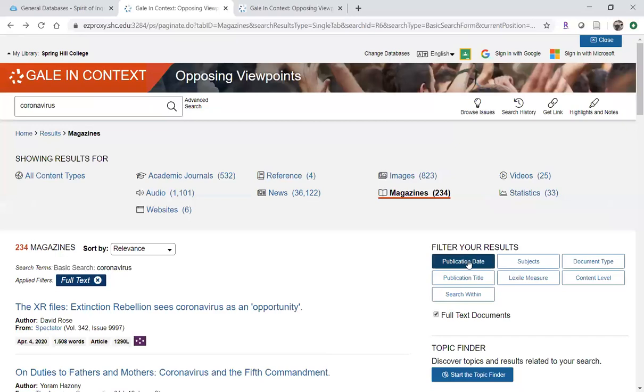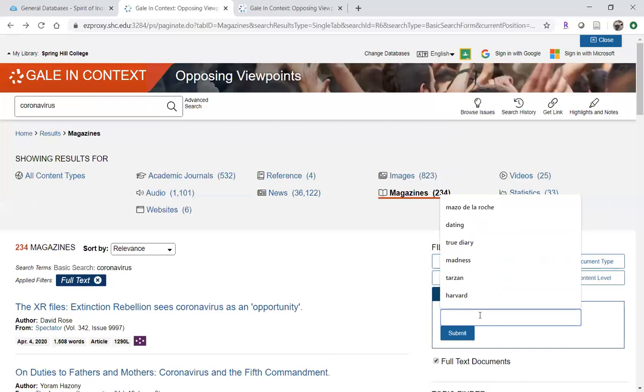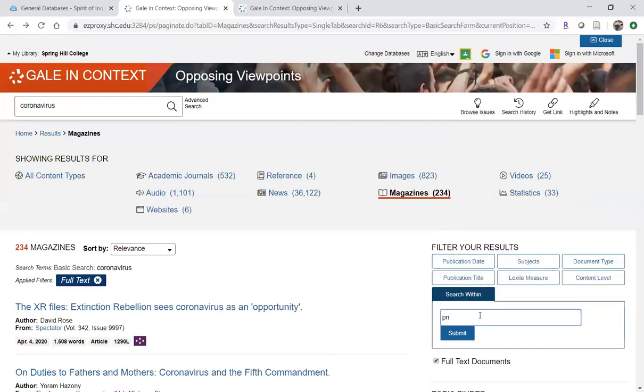We mentioned publication date might be useful, document type might be useful. You can search within. Let's see if we get any good results here. Now we are searching within all of these magazine articles that came up for a coronavirus search. Now we want any of those articles that have the word pandemic within their text to come up for us in a search results.